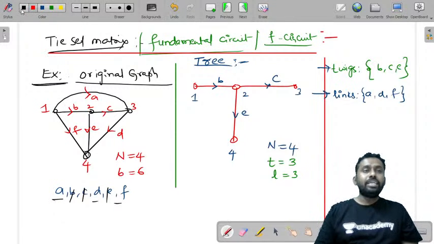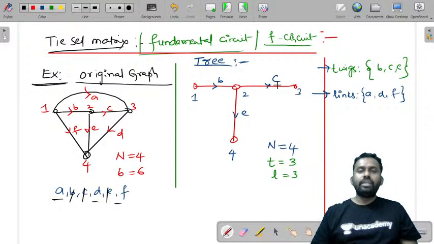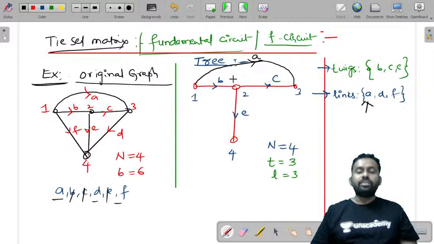Now if you place a twig, these are already twigs, right? If you place a link, let us take one link first. This is A. Where is A? This is A. Let us place that link. What will happen? If I place this link here, it forms a closed path and you need to take the same direction. A. So the loop that is formed by placing a link onto a tree is called a fundamental loop.